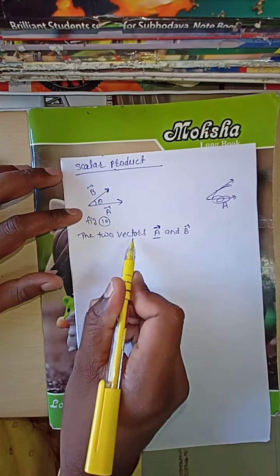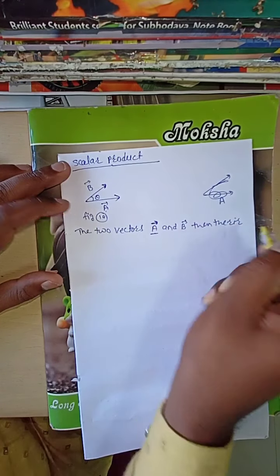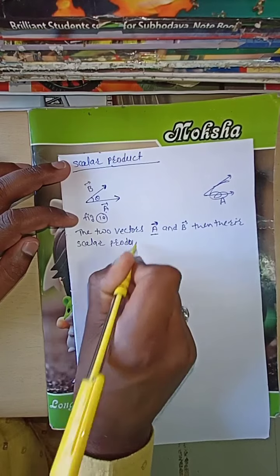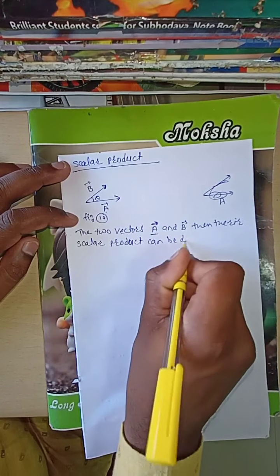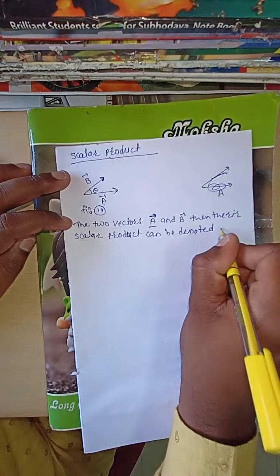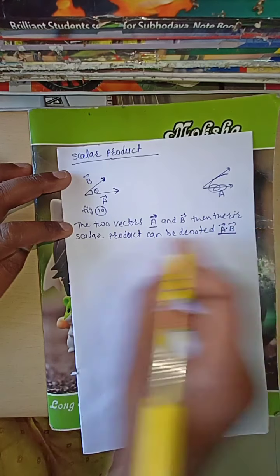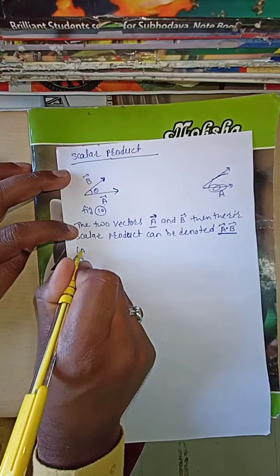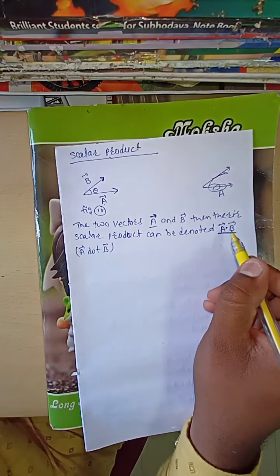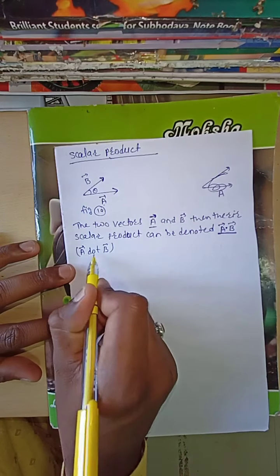If A bar and B bar are the two vectors, then their scalar product can be denoted as A bar dot B bar, and it is read as A bar dot B bar.